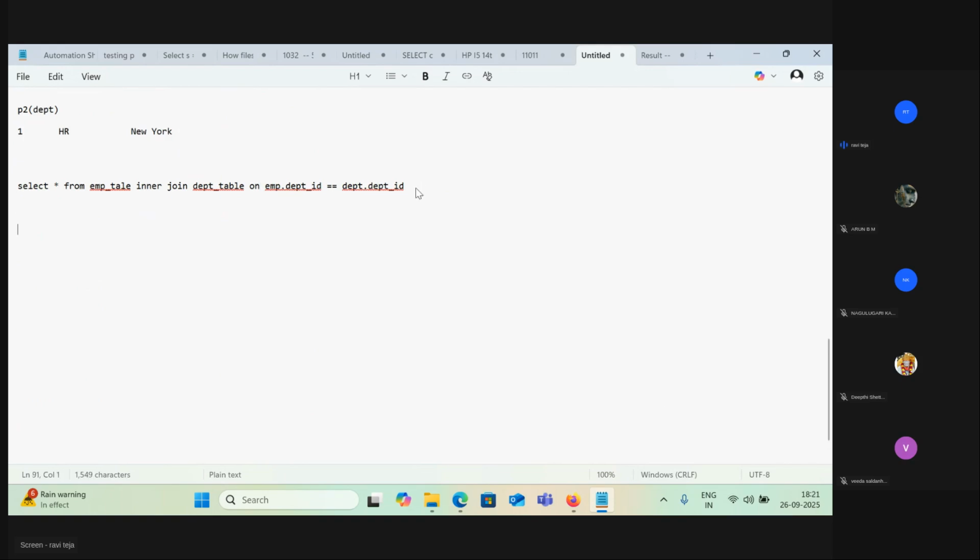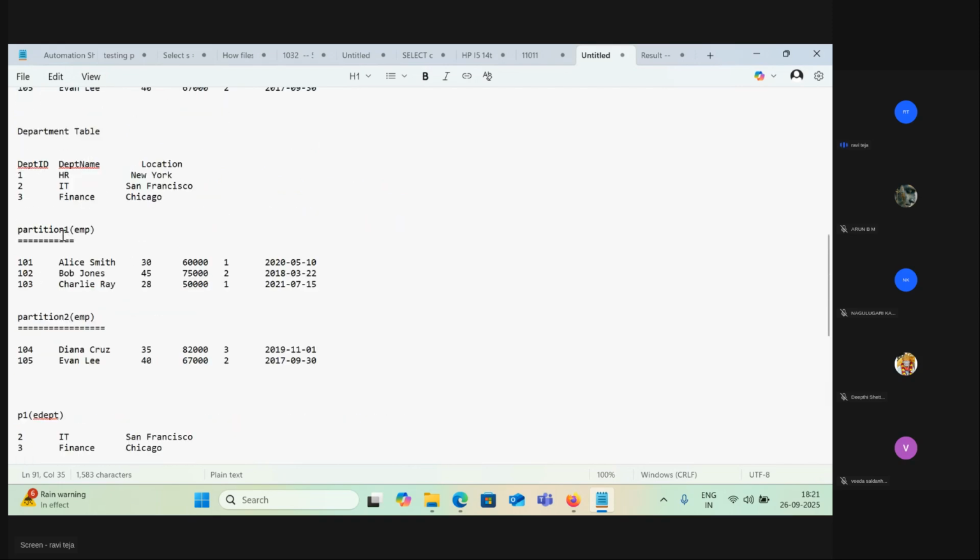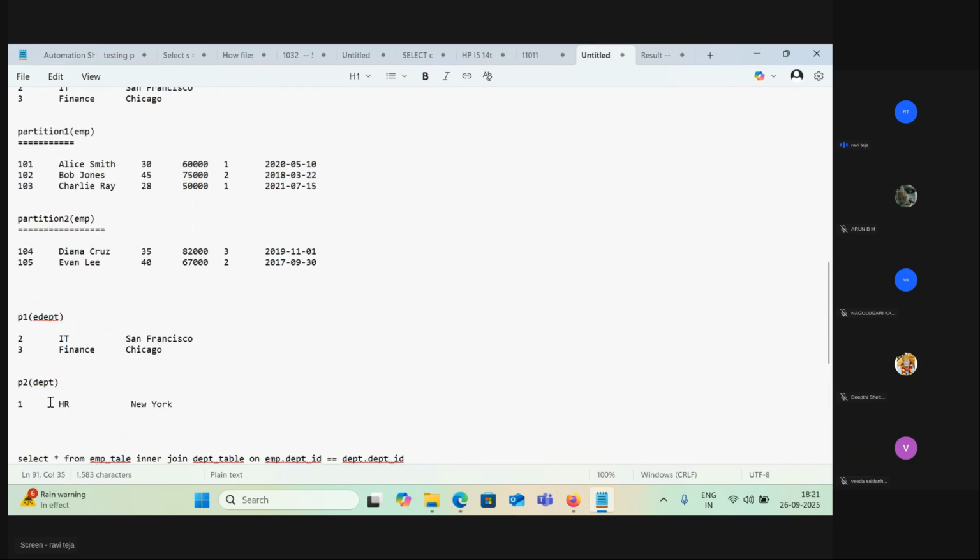So I need to make sure of the key. Department ID is the key, right? Earlier we discussed the A, B, C, D example. This is partition one and this is partition two.